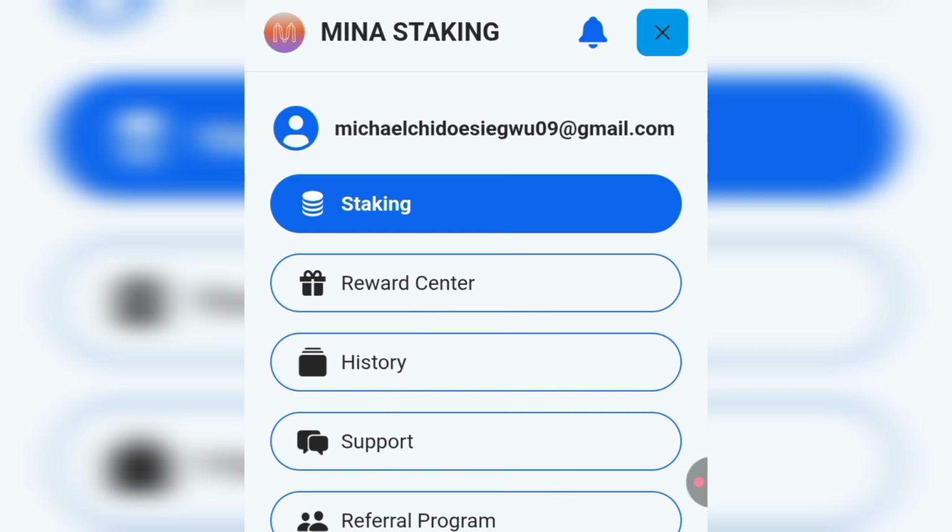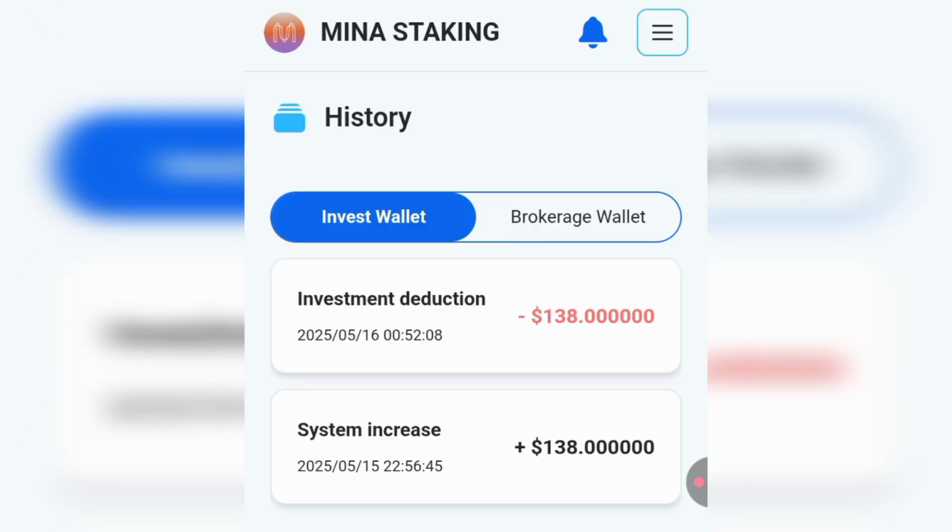The first button right here is the reward center. Here you can get some rewards from the platform, although the button is not working at the moment. If you click on history, you'll be able to see all your transaction records on this platform, both on your invest wallet and your brokerage wallet.